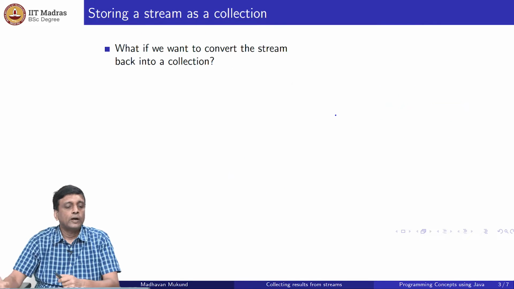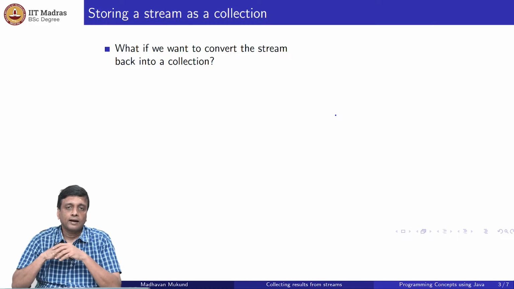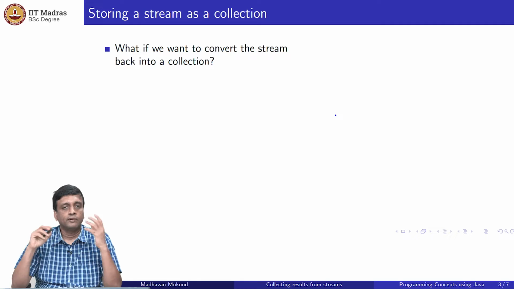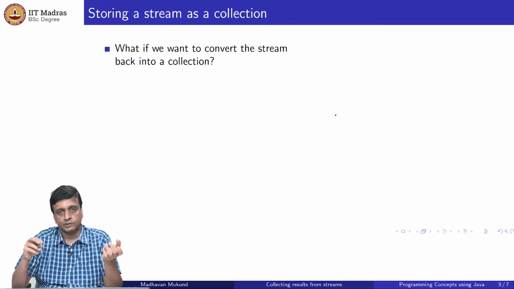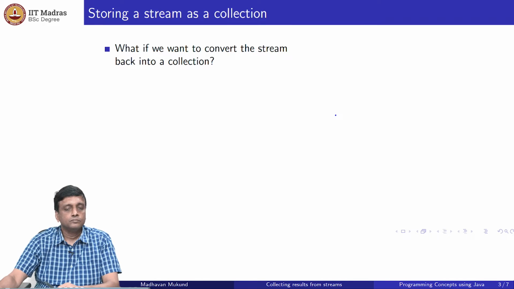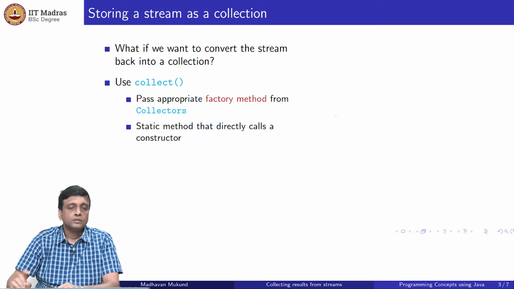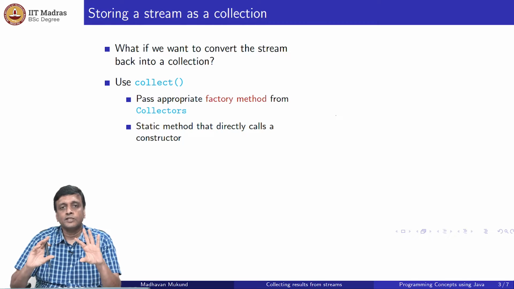But what if you want to actually store it as a more general collection than an array? So you actually want to store it as something from our interface of collections, you know, lists and sets and hash maps and these kinds of things. So there is a function called collect, right? This is in some sense the inverse of stream.